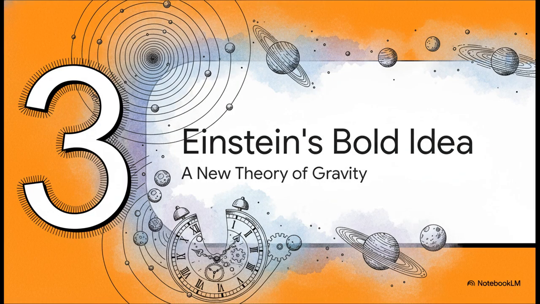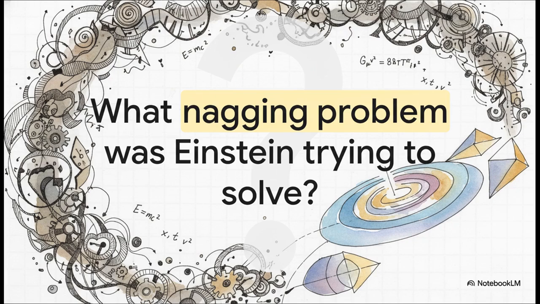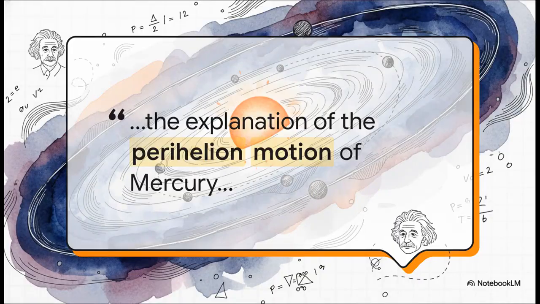So why? Why was this crazy new idea even necessary? What was wrong with the old way of thinking? Why did physics even need a new theory of gravity? And that's a fantastic question, because brilliant theories like this don't just pop out of nowhere. They're almost always born from a specific, really annoying problem, a mystery that the old theories just can't solve. And what's cool is that Einstein tells us exactly what that problem was, right there in his introduction.